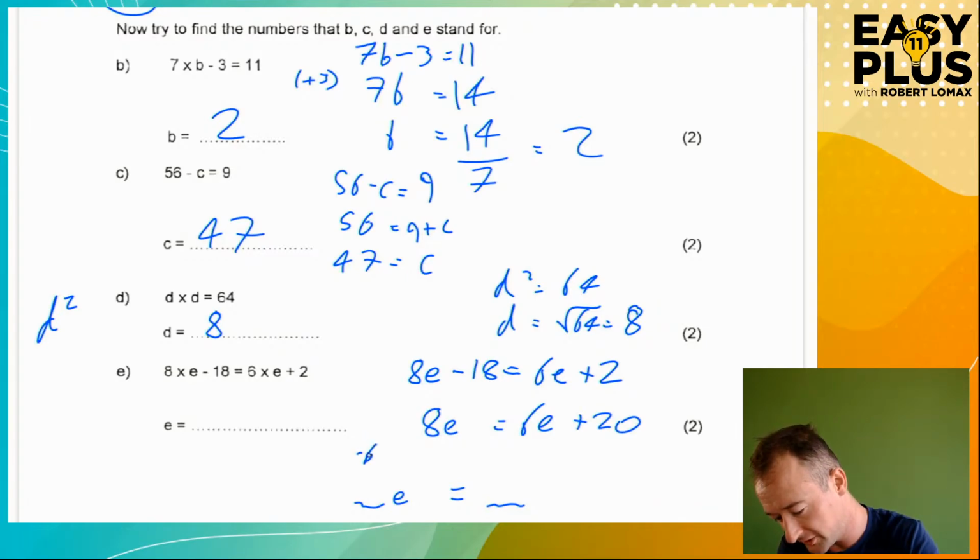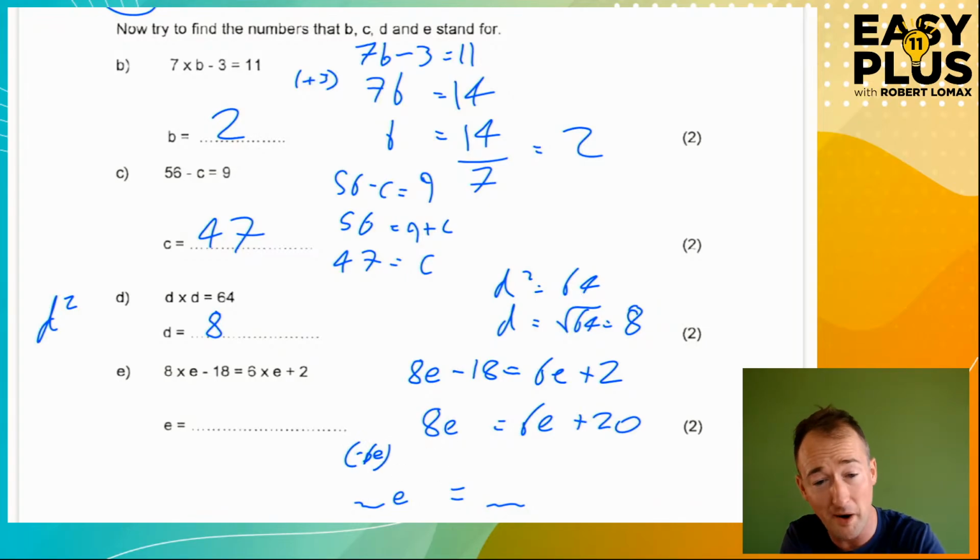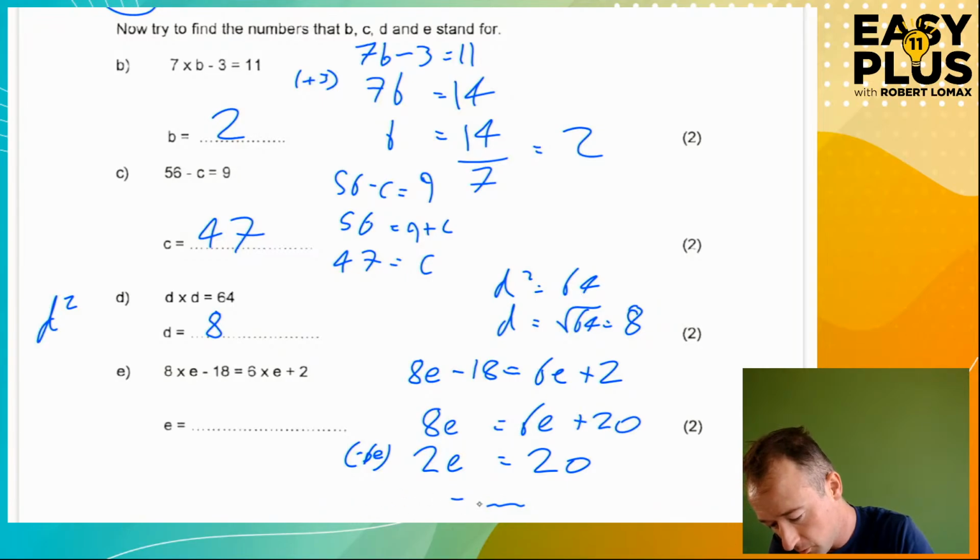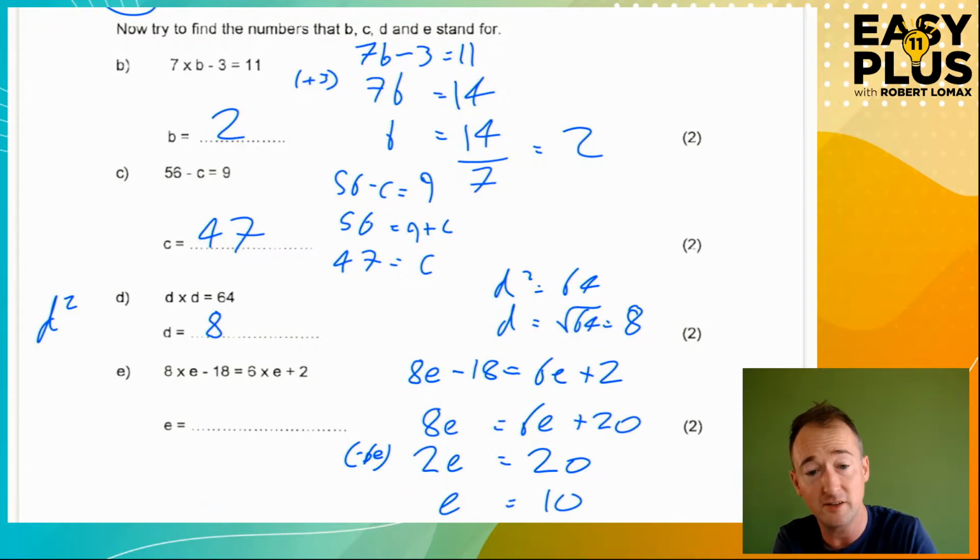I'm not noting every stage, but I'll note this stage, just to be clear. Minus 6e, that's a 6, not a b, honestly. 8e minus 6e is 2e, equals 6e minus 6e is nothing, that's the whole point, equals plus 20, otherwise known as 20. Okay, so 2e's are 20, so 1e equals 10. 20 divided by 2. More formally, what have we done here? We have divided both sides by 2. So e is 10.